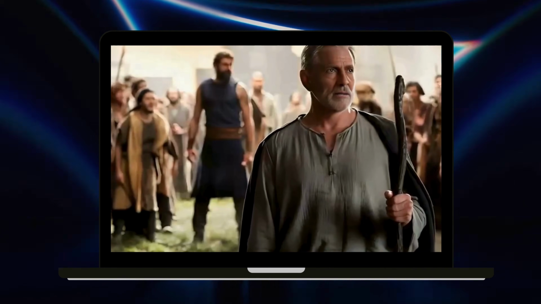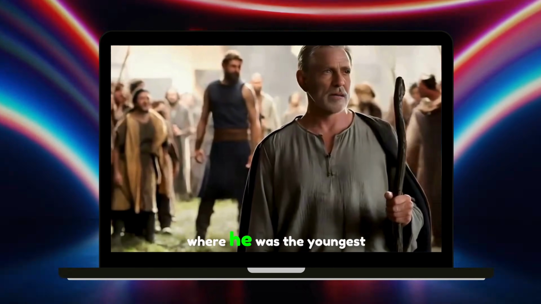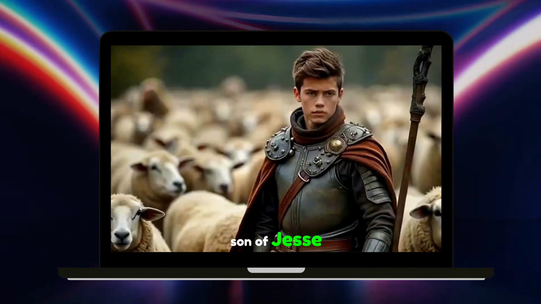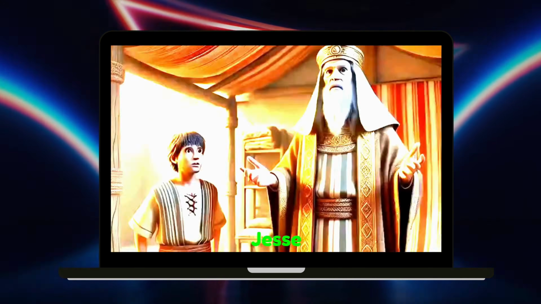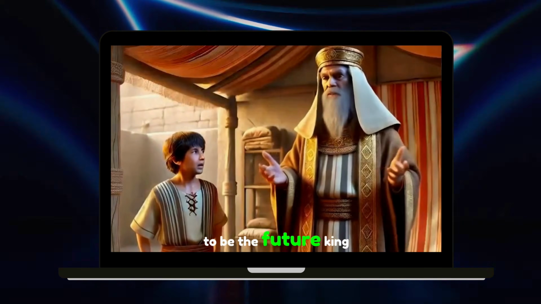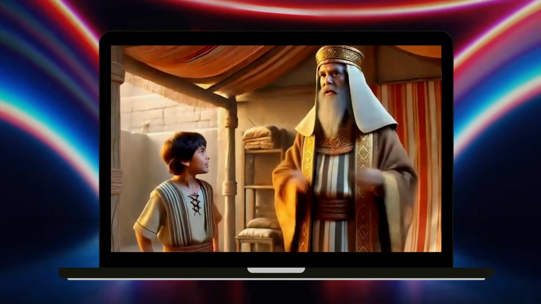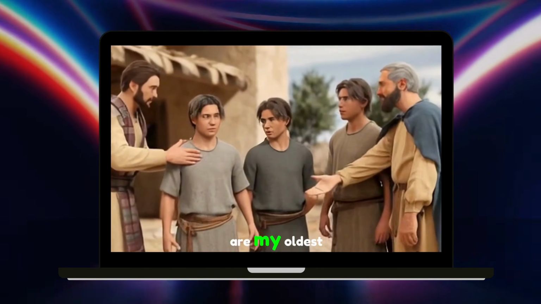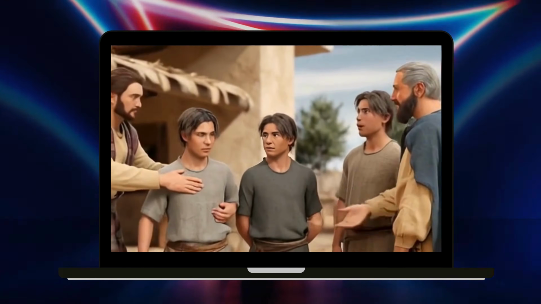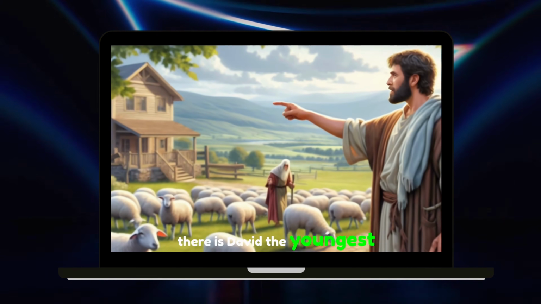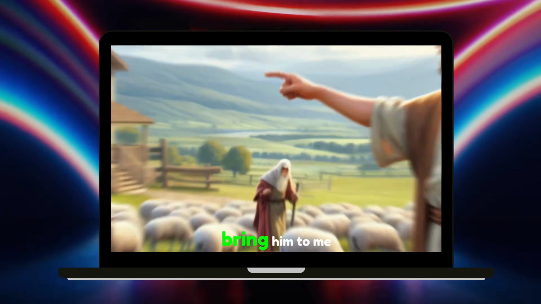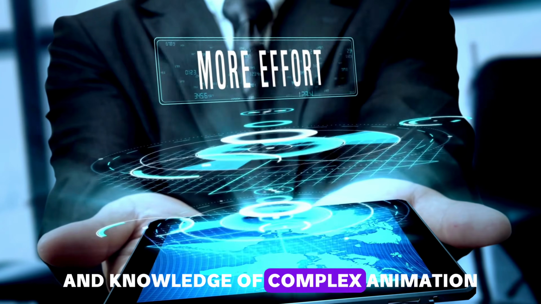David's story begins in ancient Israel, where he was the youngest son of Jesse, a humble shepherd. While his older brothers were off to battle, Jesse, one of your sons is to be the future king of Israel. I have 7 sons, here are my oldest. None of these are the chosen one. Is there another? There is David, the youngest, tending the sheep. Bring him to me.